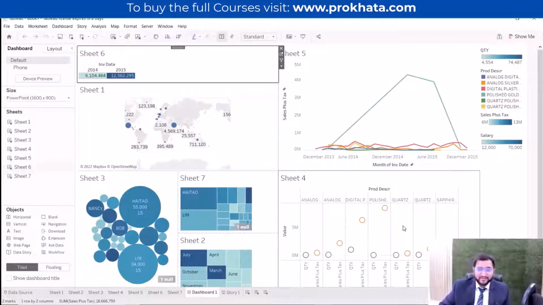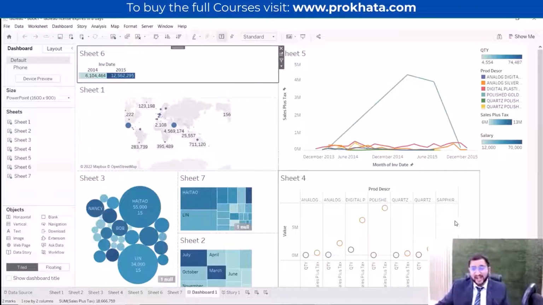So I will not take much of your time, and will move forward to build this dashboard. Within an hour, you will be capable of building this kind of dashboard. So don't worry, we'll go step by step, and you will be all ready for building your own dashboards. I want everyone to build their own dashboard and send it to me. If you are feeling any issues, you can always contact me. I'm always available. I will be sharing my WhatsApp number also. I'm also available in the group.